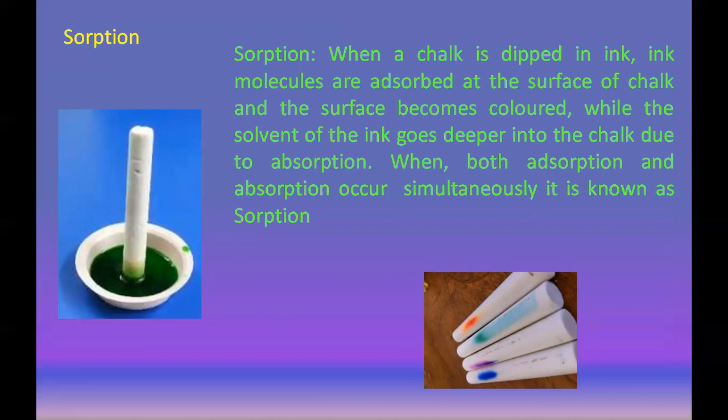The ink molecules are adsorbed at the surface of the chalk, and the surface becomes colored. The colored particles get adsorbed on the chalk, while the solvent of the ink goes deeper into the chalk due to absorption. When adsorption and absorption occur simultaneously, it is known as sorption.